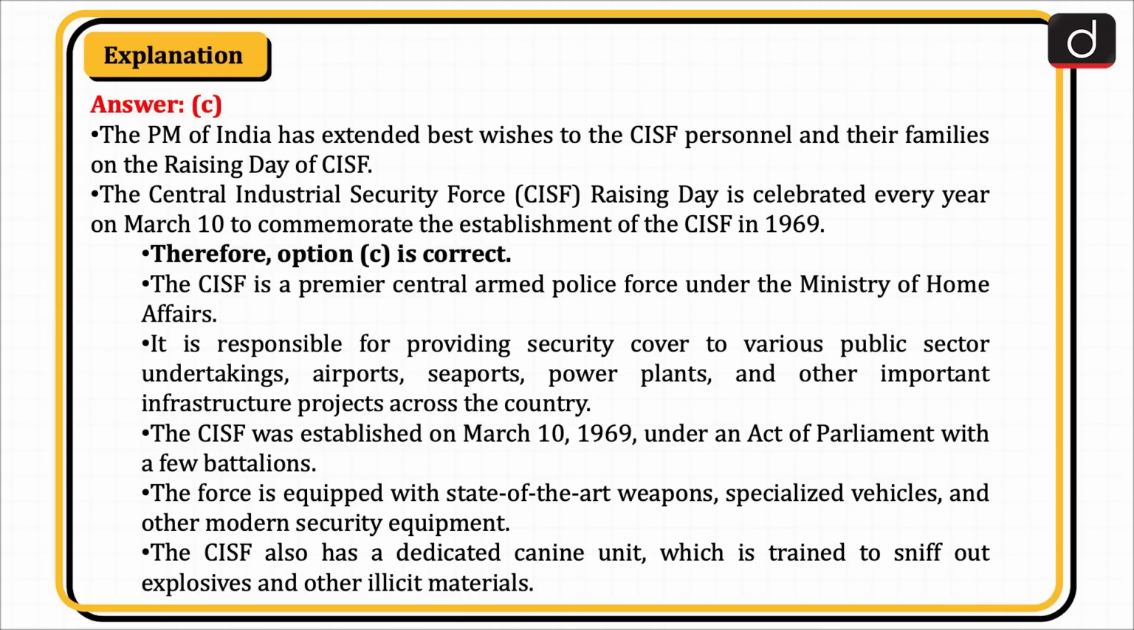The CISF is a premier central armed police force under the Ministry of Home Affairs. It is responsible for providing security cover to various public sector undertakings, airports, seaports, power plants, and other important infrastructure projects across the country. The CISF was established on March 10, 1969 under an Act of Parliament with a few battalions. The force is equipped with state-of-the-art weapons, specialized vehicles, and other modern security equipment. The CISF also has a dedicated canine unit which is trained to sniff out explosives and other illicit materials.